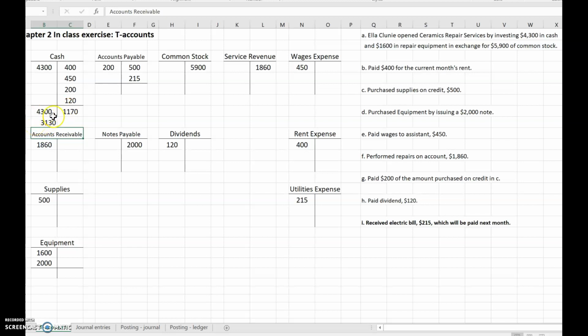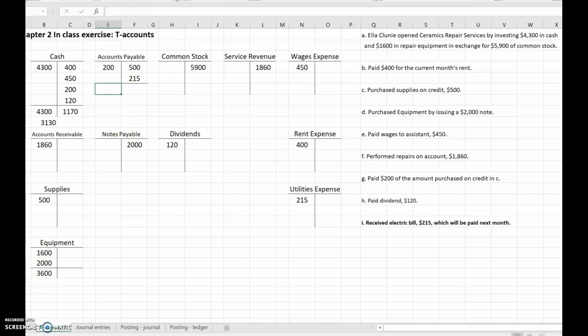Now you usually don't show the totals, you just would show the balance. So when you're in my accounting lab, you're going to have to use some scratch paper to get the totals, right? Everything else, it only has one thing, that's the balance. MyAccountingLab does make you enter the balance at the bottom of the T. You'll have to choose the word balance, and then you'll have to bring down the 500. Equipment, there's only two things, but we add those together. Equipment has a balance of $3,600.